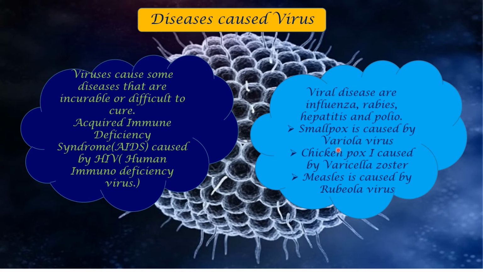Now there is totally no smallpox seen, and that was caused by the virus called variola virus. And chickenpox is caused by varicella zoster. So now you would have understood the name of this particular virus, it's varicella zoster. Measles is caused by rubella virus.